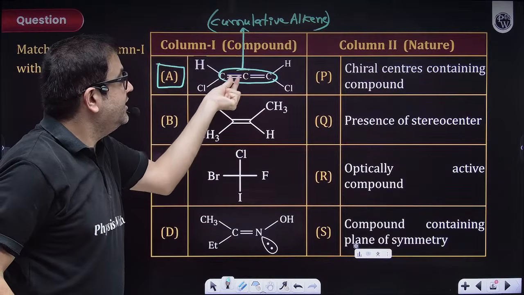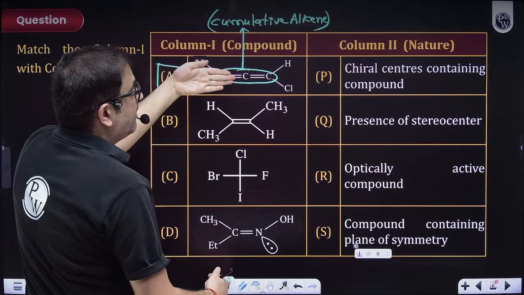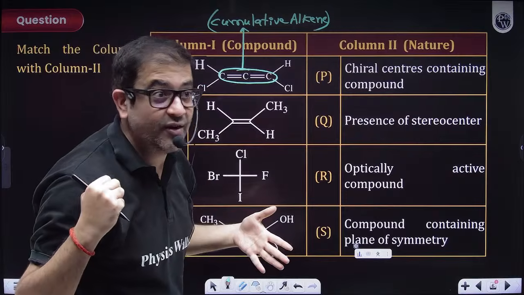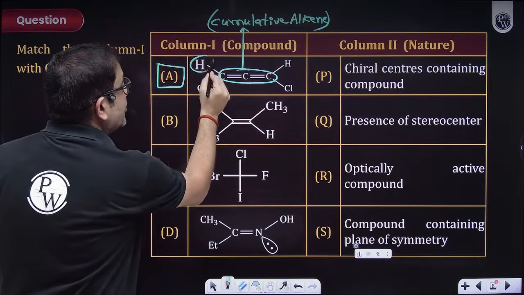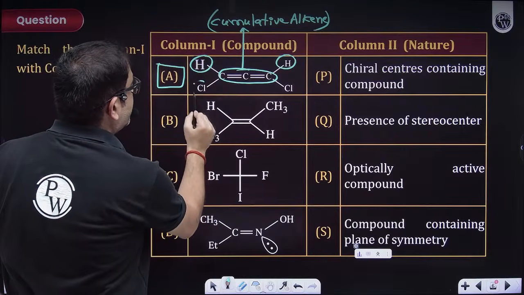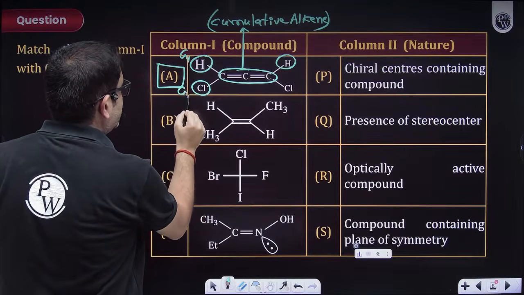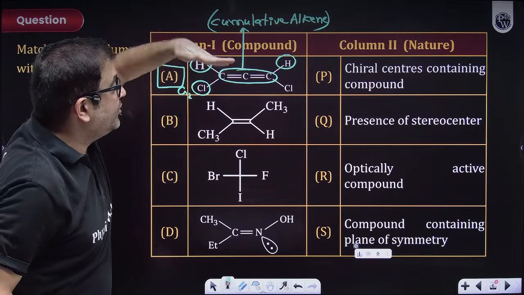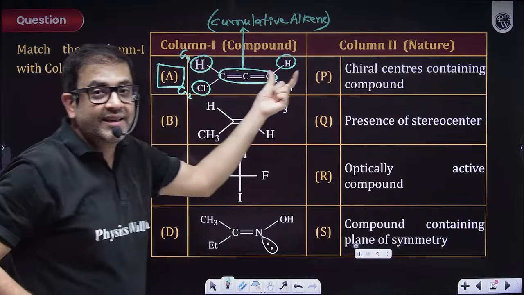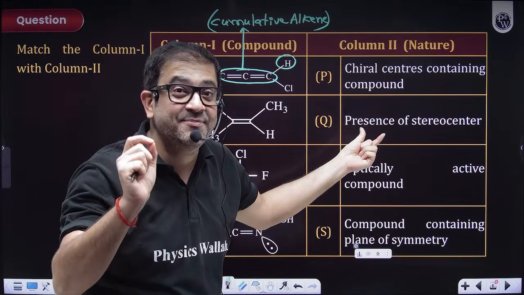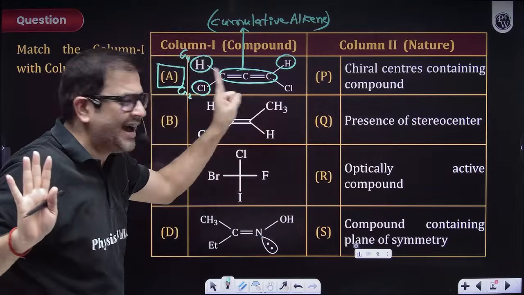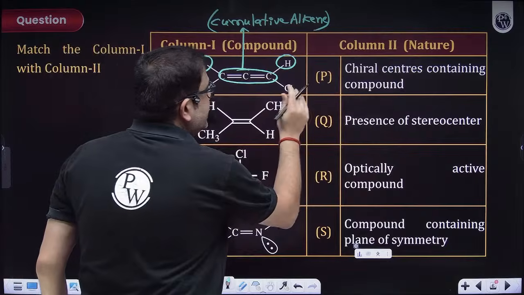So obviously this sigma cloud and this sigma cloud will be non-planar, hence they will not have a plane of symmetry, but the groups must also be different. This group should be different from this group, as in if this is G1, this is G2. If they are the same, then you can cut along this and you will get a plane of symmetry. So first of all, is it a chiral carbon? No, sir. A chiral carbon is an sp3 hybridized carbon which has all differently substituted bonds. It is not a chiral center, so obviously this A is not P.